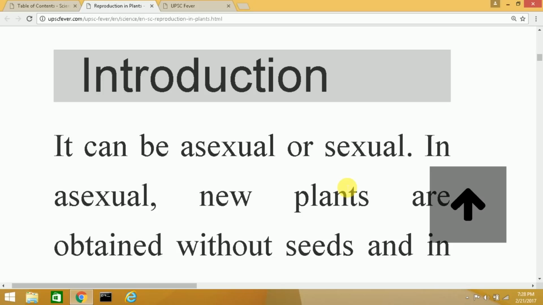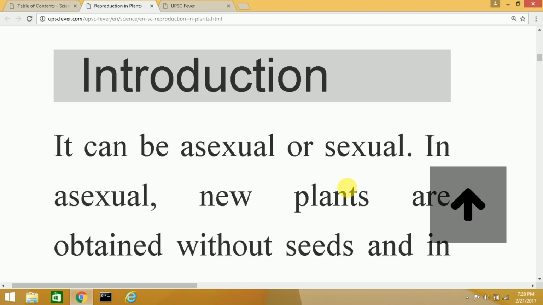In asexual reproduction, plants are formed from parts that are vegetative, that is, not from the seeds. Vegetative propagation is when a new plant is grown from parts like stems or buds or leaves or roots. So these are not from the flower or from the fruit, but from the other parts of the plant. Hence, this is known as vegetative propagation.